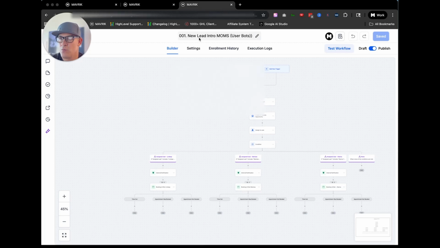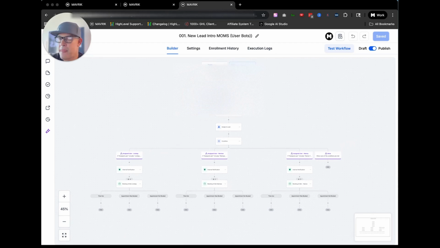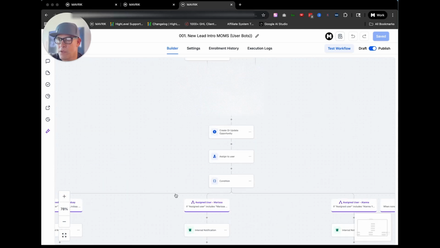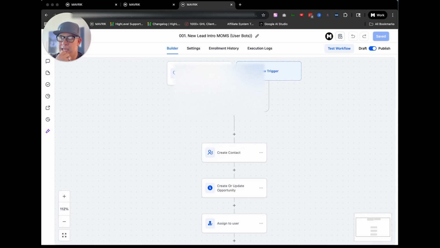So you can see here this workflow. This is our moms workflow. We're working with a company, and they're going after moms. They're looking for moms to help get their ministry going and be part of a group or start groups. And basically what we're doing, if I can, I'm going to zoom in a little bit here. At the top of this, I'll go even tighter.